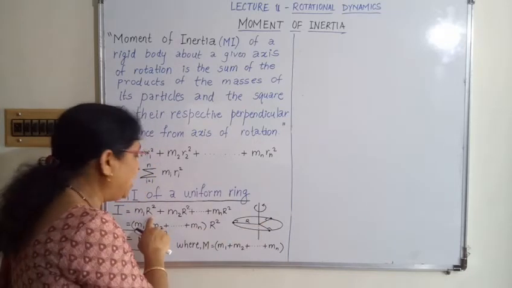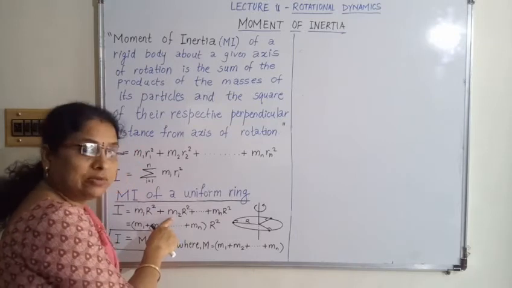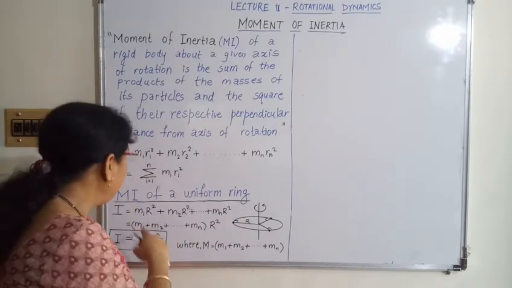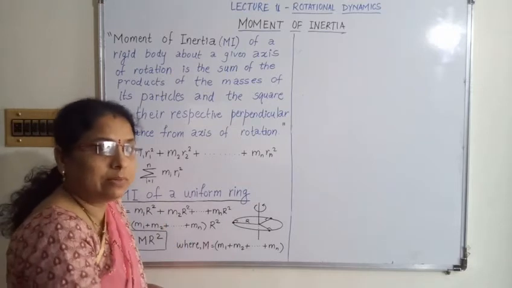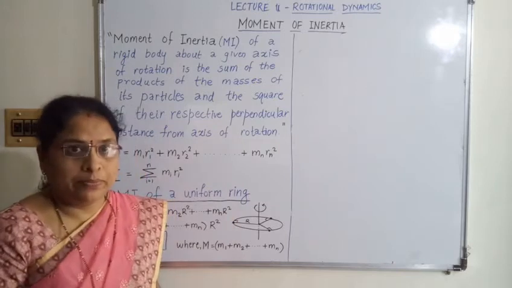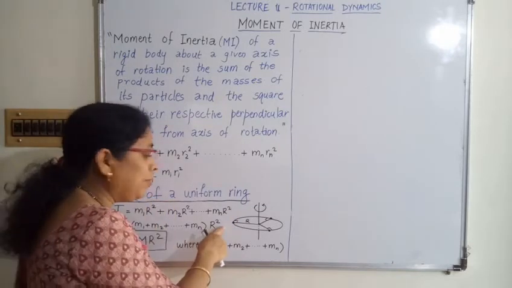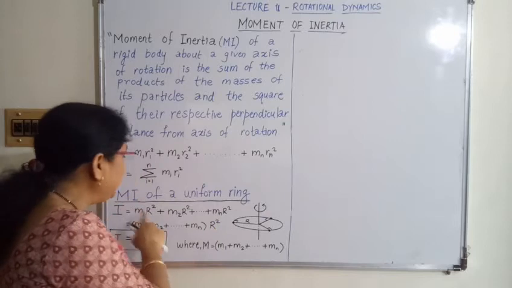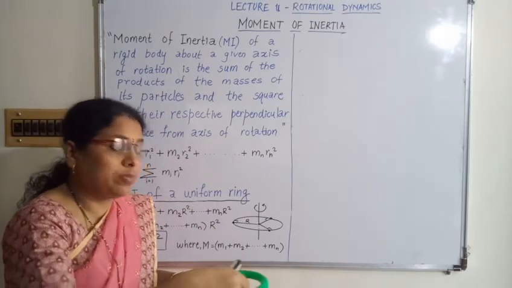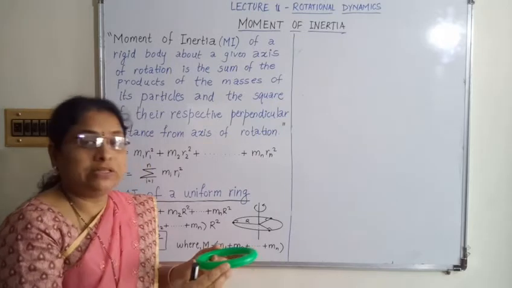m1 into r square, m2 into r square, because every particle is at the same distance. So I can say m1 r square plus m2 r square plus m3 r square up to mn r square. And r square gets common here. In the bracket we have m1 plus m2 plus m3 up to mn, the total particles of this ring.